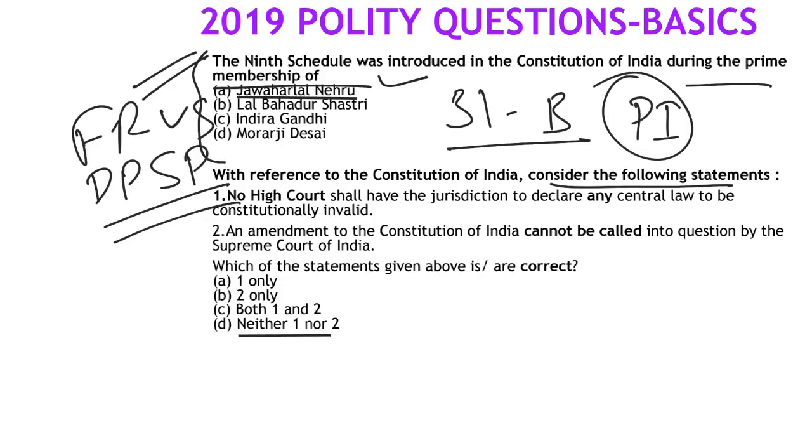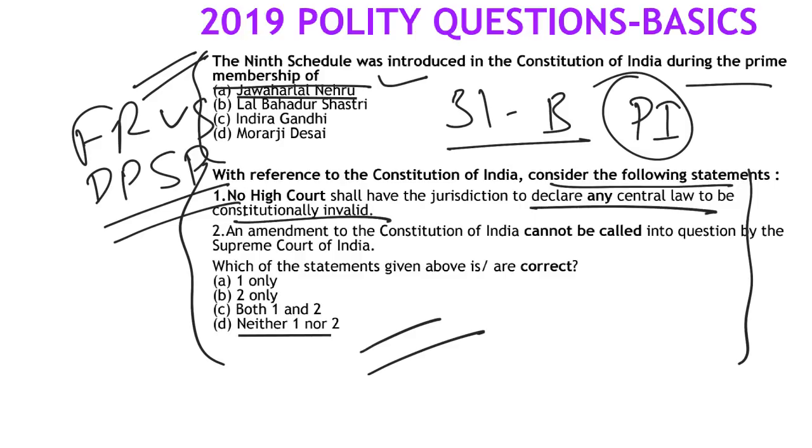Next one, consider the following statements. Again, this is about two basics. If you have read Lakshmikant, you can easily handle this. It says no High Court can declare any central law to be constitutionally invalid. No, you can easily find that under Article 13, judicial review power is given to both the Supreme Court as well as the High Court. So this again is a basic one. Amendment cannot be called, of course it can be called, so the answer is neither.